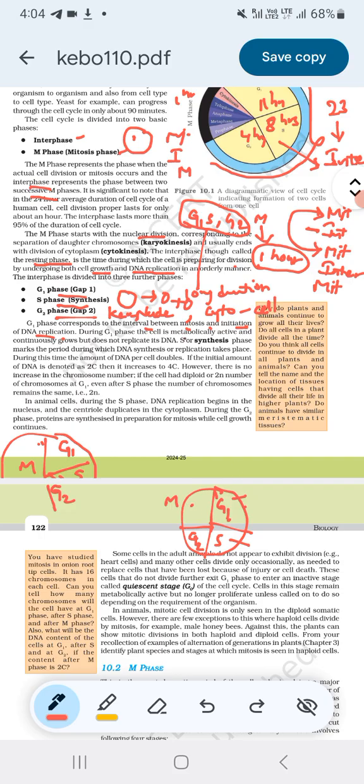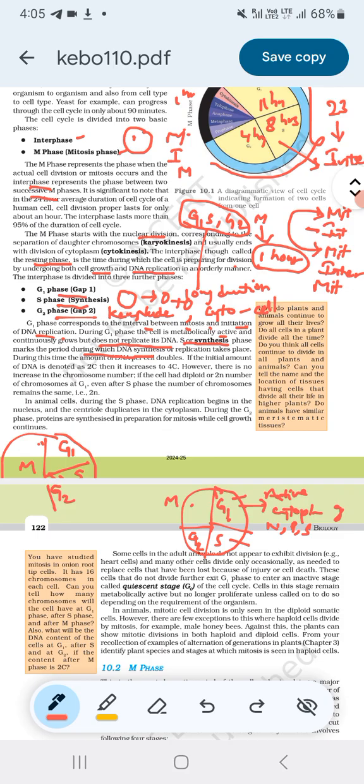During G1 phase, the cell is metabolically active and continuously grows but does not replicate its DNA. The cytoplasmic content will grow. The requirements like nitrogen, phosphorus, sugar, etc. will be synthesized in G1 phase, but DNA replication will not occur in G1 phase. Synthesis or S phase marks the period during which DNA synthesis or replication takes place. During this time, the amount of DNA per cell doubles.